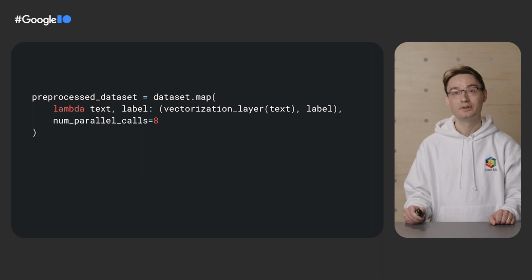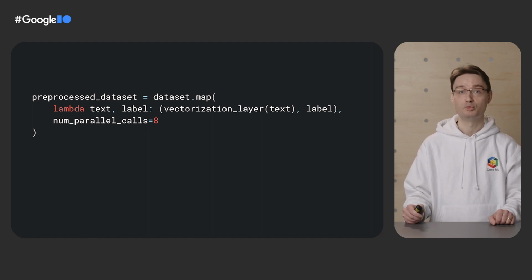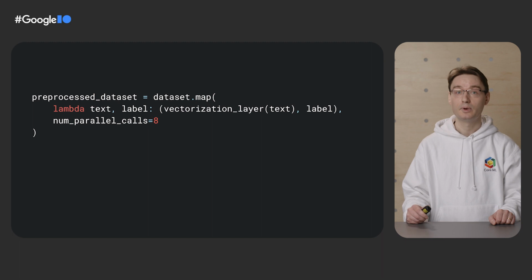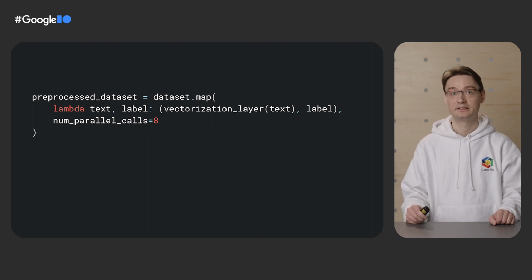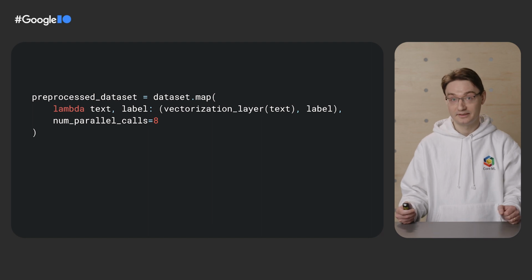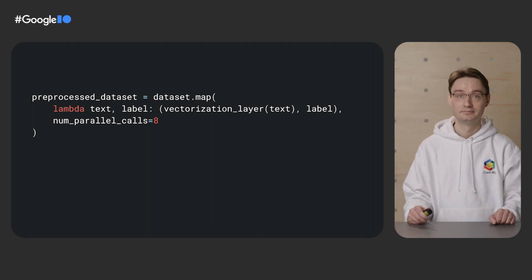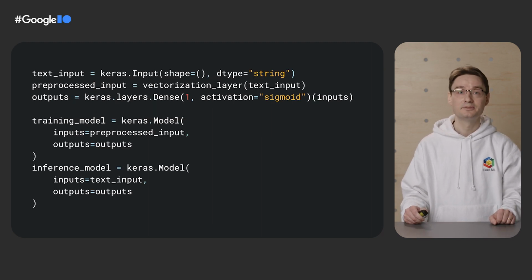You can simply take your labeled dataset and map your vectorization layer into it while specifying how many threads of parallel computation you want to use for the CPU preprocessing. If you were to do it in pure Python without TensorFlow, it would be quite challenging, but TensorFlow solves the problem in a single line of code. At this point, we have a dataset that outputs preprocessed text samples and their labels.